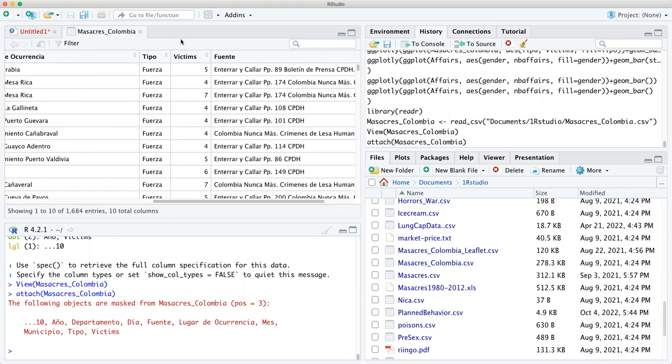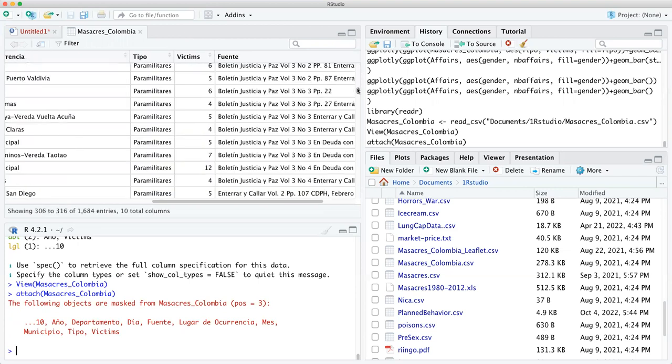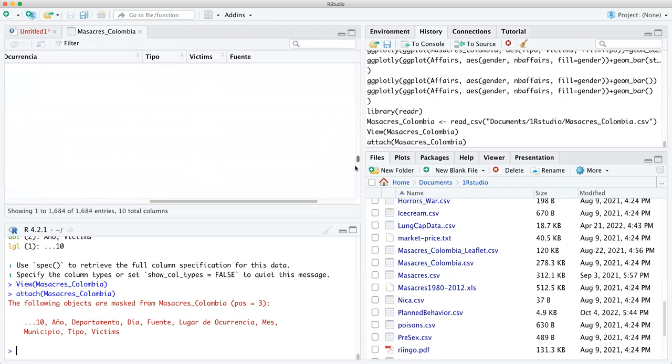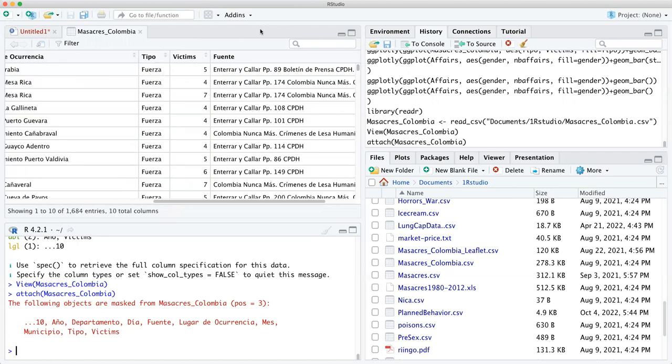Remember how we had affairs, there were only what I call one variable, which was affairs, and gender, two attributes, that's parts of the variable, female and male. That's the independent variable. Here we're going to have actually three. Fuerza is like the national police or military, right? And then you come way down here, we have paramilitaries. And then way down here, I think, the guerrilla. There are three attributes. So you have type of military force committing massacres in Colombia during the quote-unquote civil war.